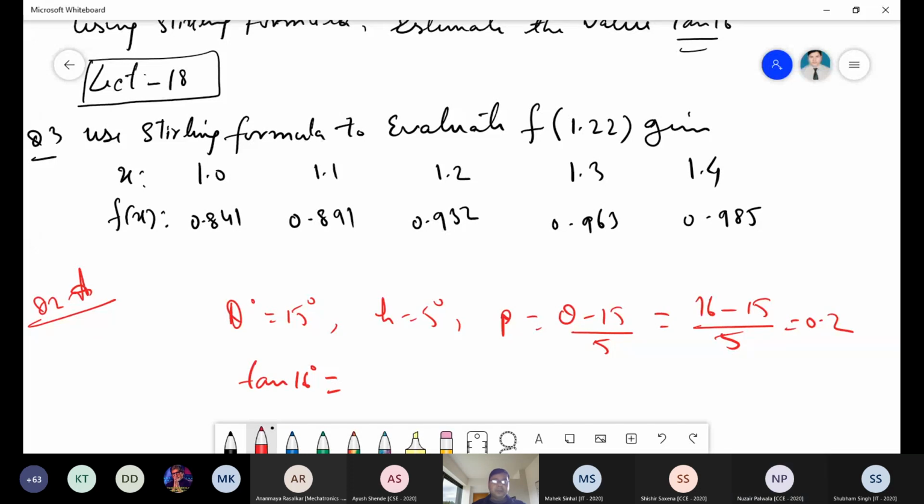Okay. The answer is 0.28676. Actually, the answer is this one. So it is a very simple one, just construct the table and the value is there. May I ask about this value?